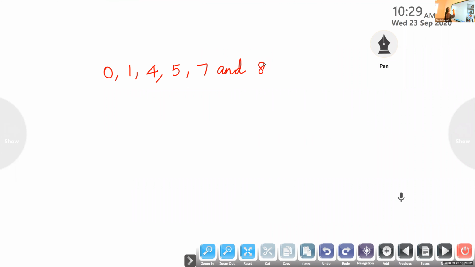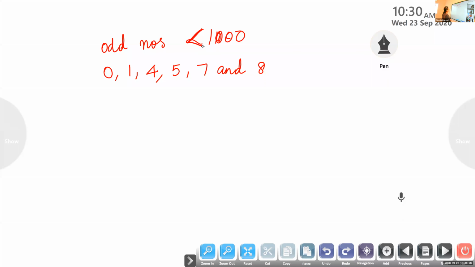if repetition is allowed? How many odd numbers less than 1000 can be formed using the digits 0, 1, 4, 5, 7 and 8 if repetition of the digits is allowed? What will be the answer?